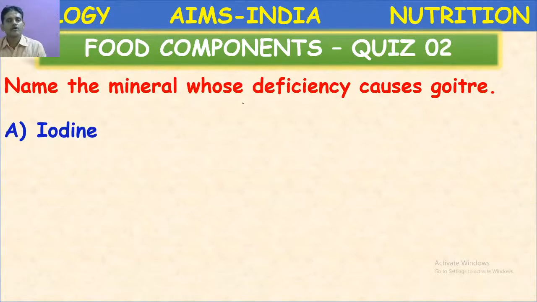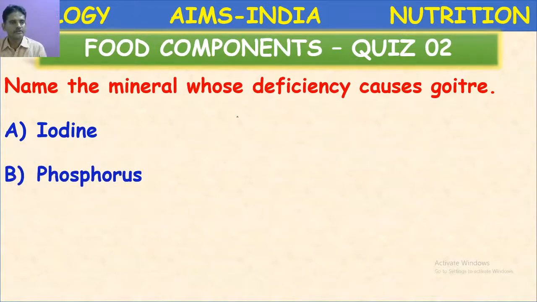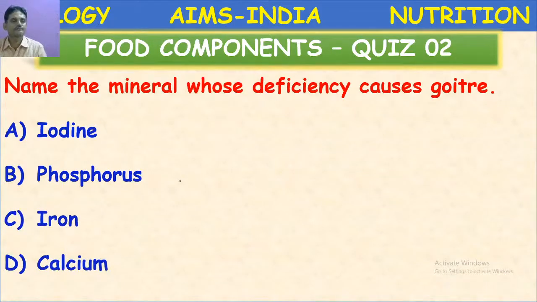Name the mineral whose deficiency causes goiter. Iodine, phosphorus, iron, calcium. Which one?